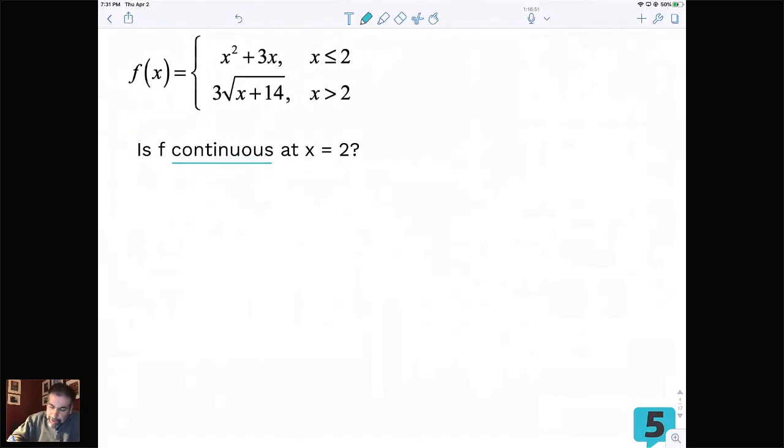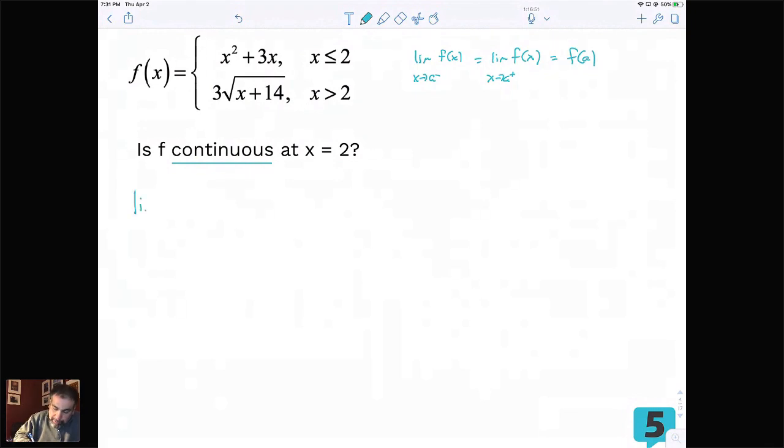And whenever I hear continuous, I'm thinking, hey, does the limit as x approaches a from the left equal the limit as x approaches a from the right equal f of a? Okay. Now, you don't have to write that to earn credit, but you have to apply it to earn credit. So what we're going to do to earn credit on this is take each of these three parts and make sure we show the work that goes with it.